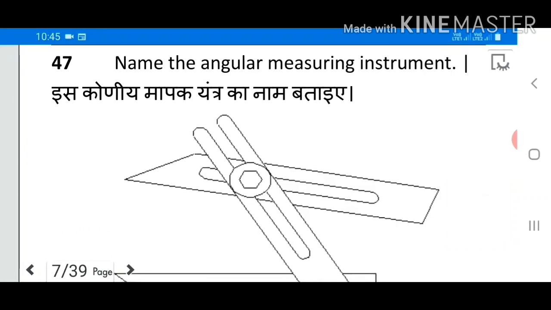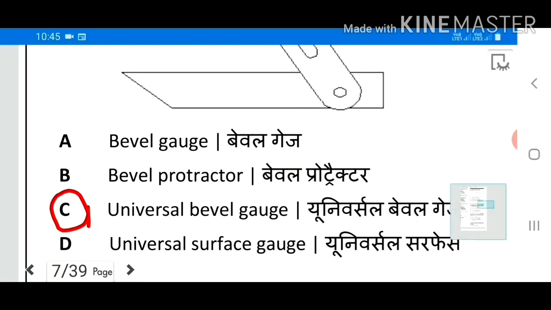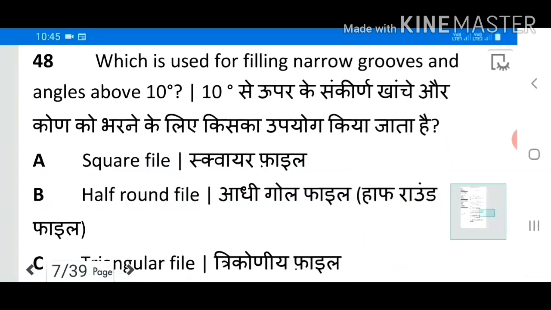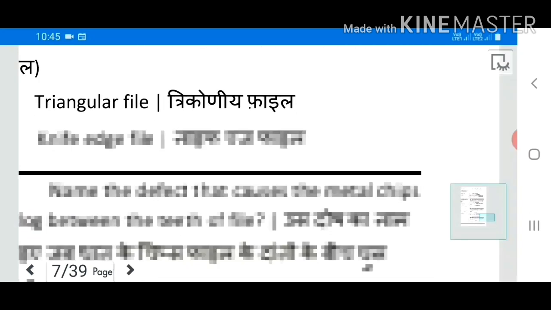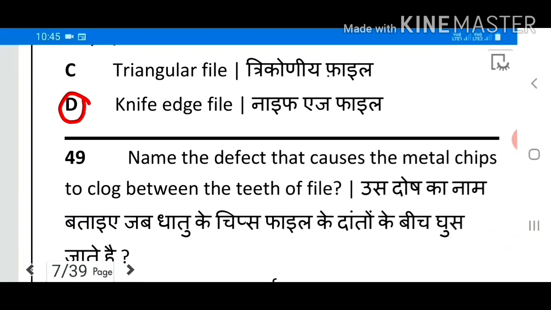47. Name the angular measuring instrument. Answer C. Universal bevel gauge. 48. Which is used for filing narrow grooves and angles above 10 degree? Answer D. Knife edge file.